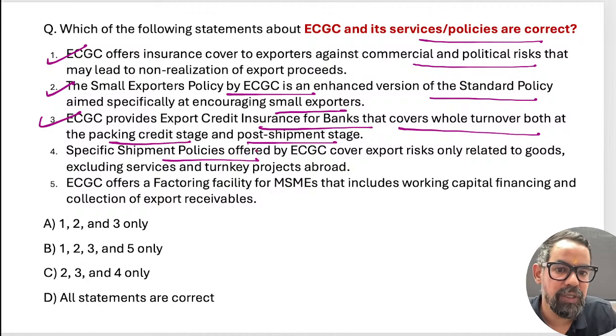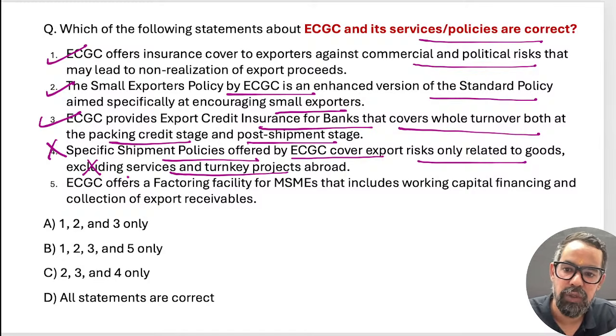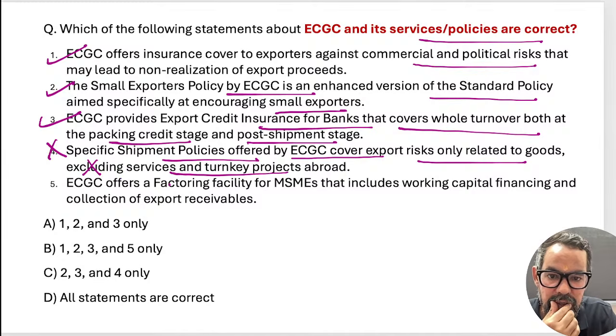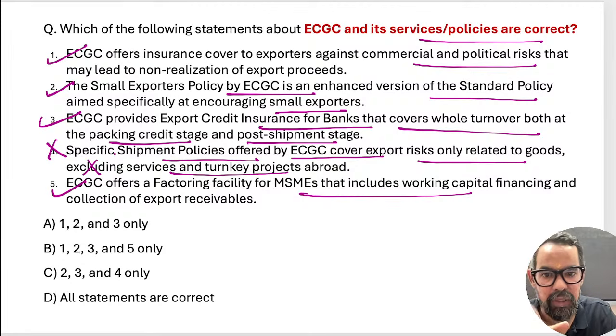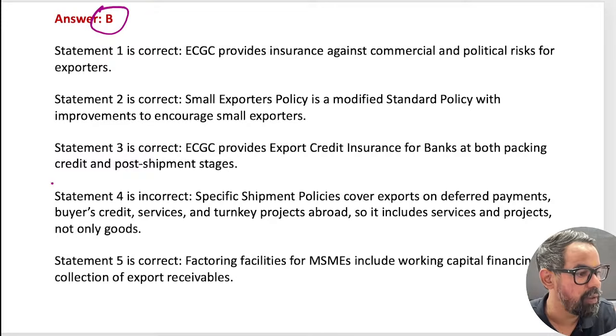The specific shipment policy offered by ECGC covers export risk only related to goods, excluding services. No, it includes these particular ones also. That should be wrong. The next one is ECGC refers to a factoring facility for MSMEs. Yes, in the morning we discussed that factoring facilities are also available. So 1, 2, 3, 5 means option B will be the right answer for this particular one.